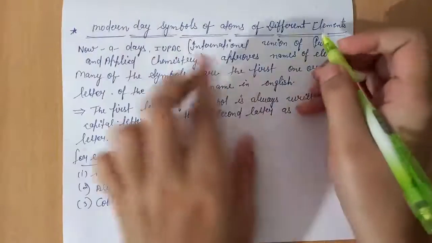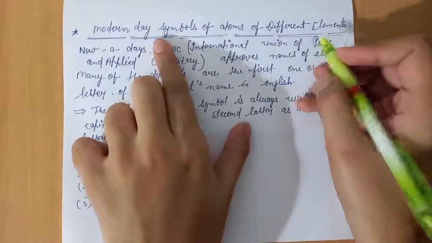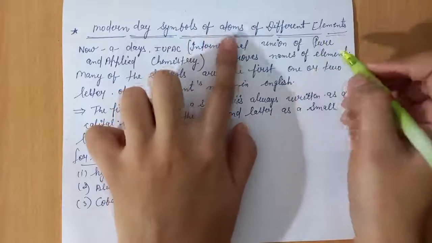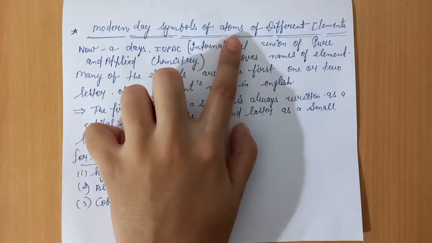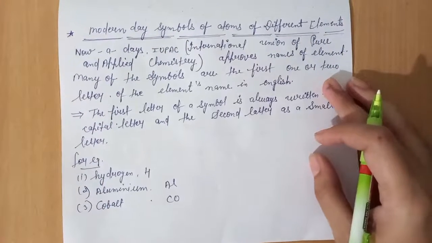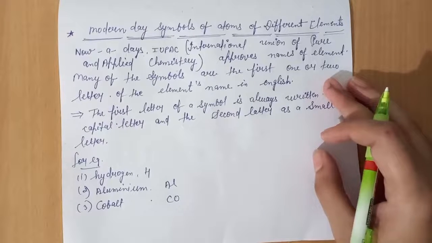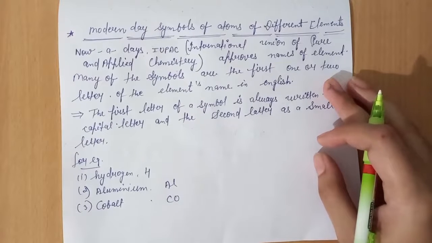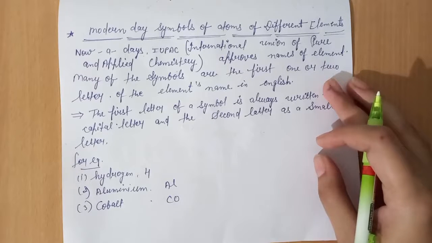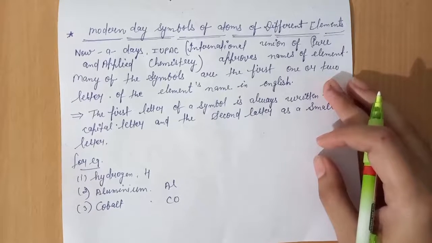Friends, next is modern day symbols of atoms of different elements, meaning how the symbols of atoms of a particular element are given. And you know what an element is? One kind of atom is known as an element.